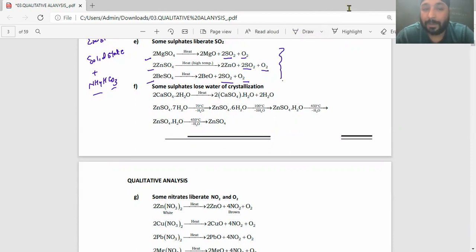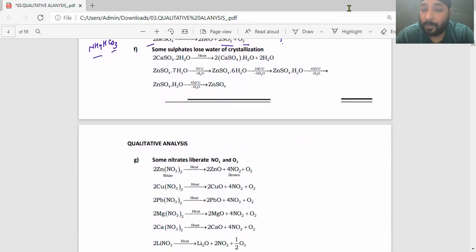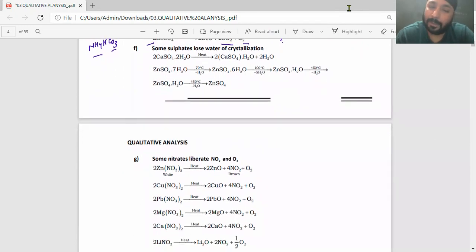Okay. Now, some sulfates lose water of crystallization. Whatever water they have, they start losing it. And calcium sulfate, you already know. The gypsum on heating will give you plaster of Paris. So this is calcium sulfate hemihydrate, plaster of Paris. Again, on adding water, it recrystallizes to form gypsum. Zinc sulfate dot 7H2O, right? Now this is on heating.